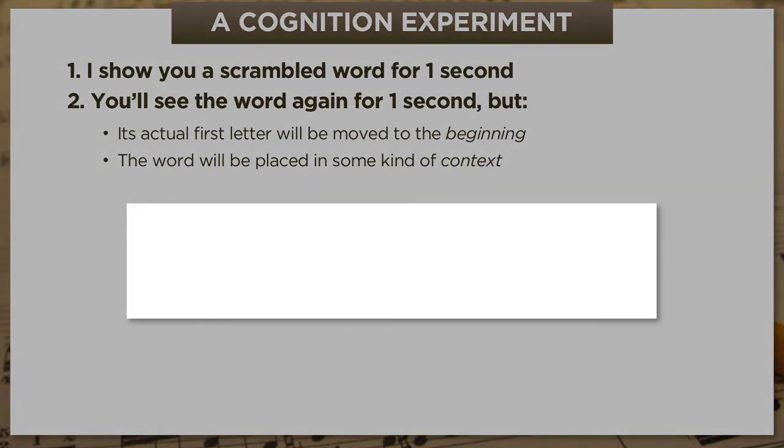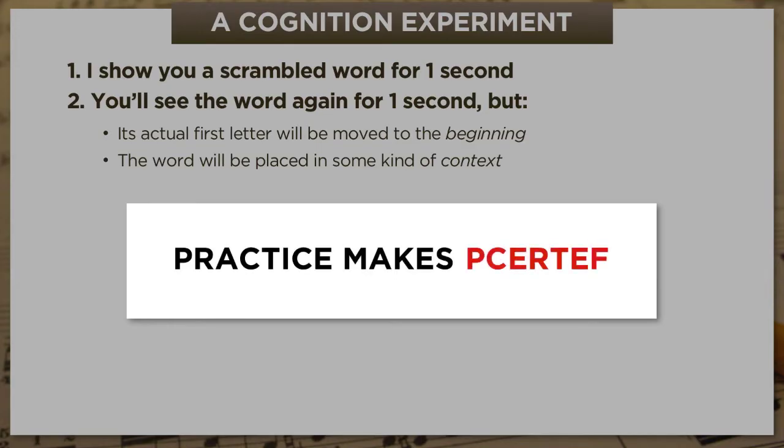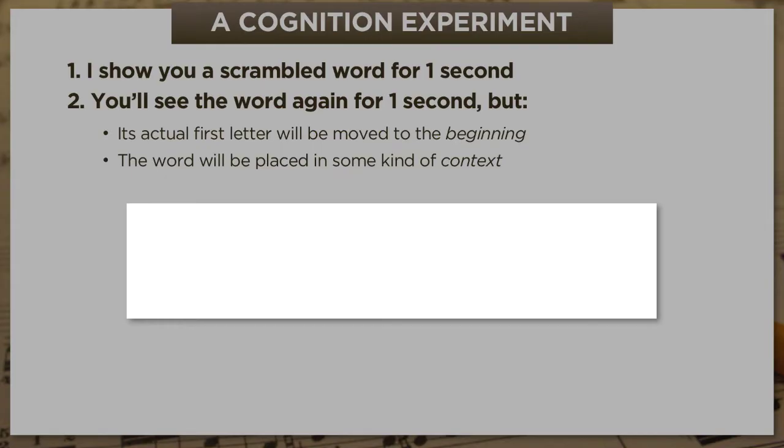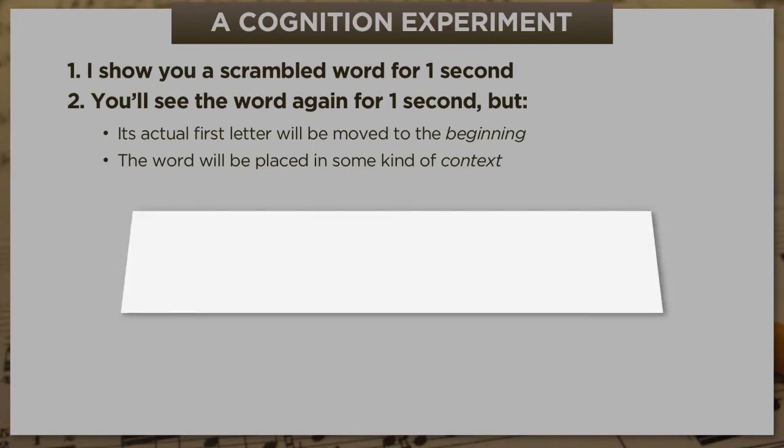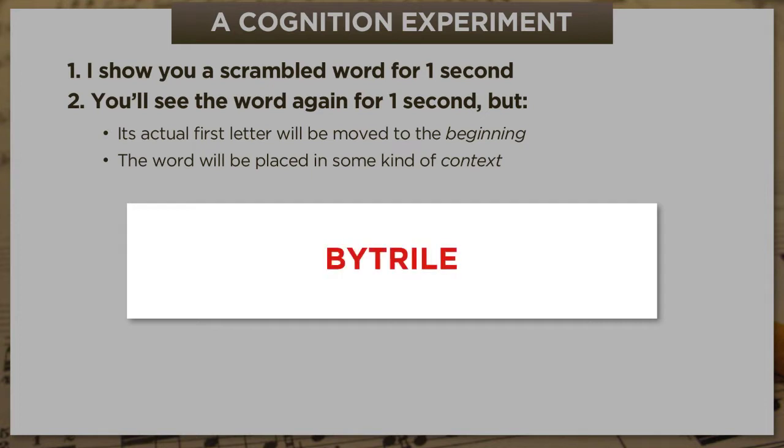So here's the first one. Here's your scrambled word, and here it is in context. Now, I'm willing to bet if you're a native English speaker, you guessed that practice makes perfect. Let's do another one. Here's your scrambled word, and here it is in context. And if my focus groups are right, you spotted that this was the Statue of Liberty.